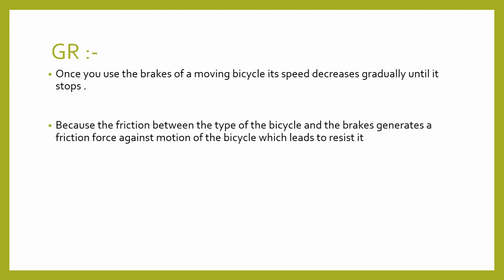Because of the friction force. The friction force is the factor which decreases the speed of the bike, because the friction between the tire of the bike and the brakes generates a friction force against the motion of the bicycle, which leads to resisting it.